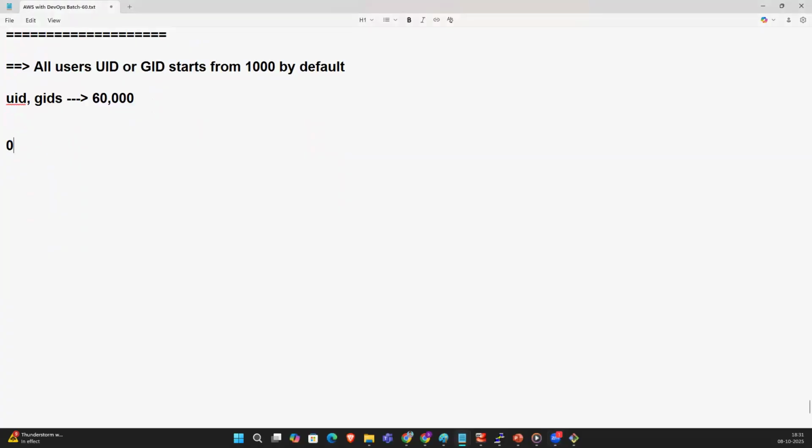So 0 to 999 are used by the system itself. What is the UID and GID of the root? 0. The UID and GID of the root is 0.